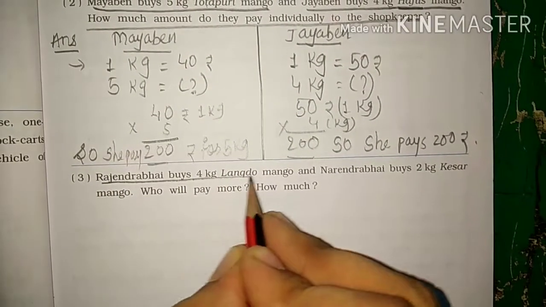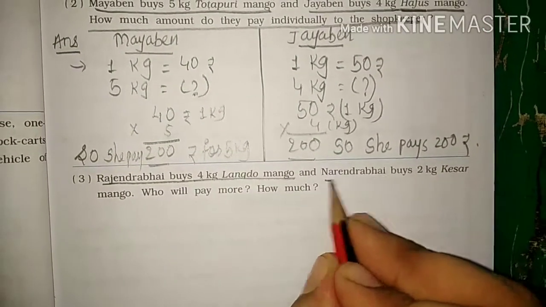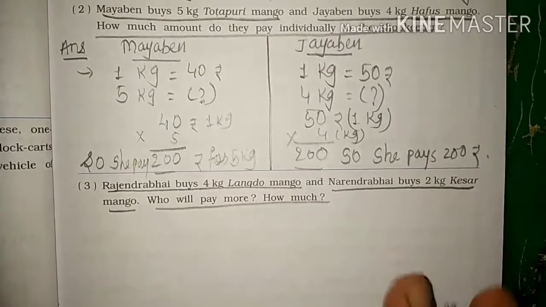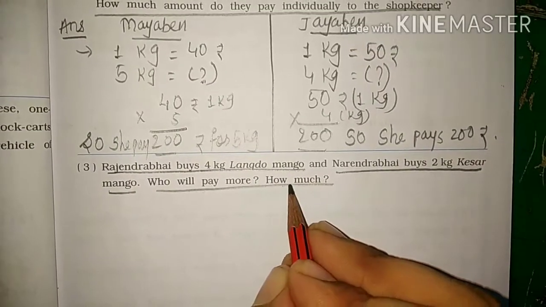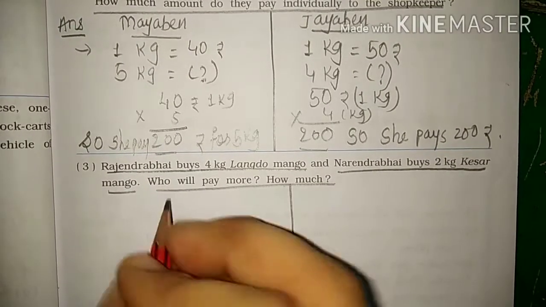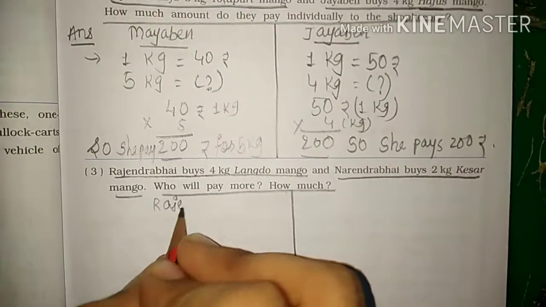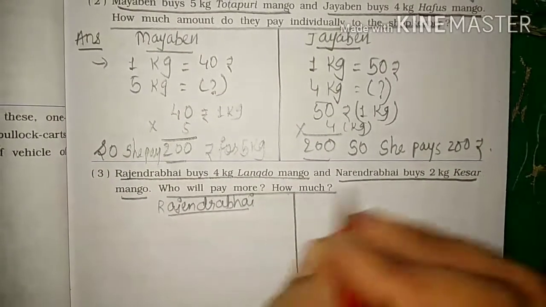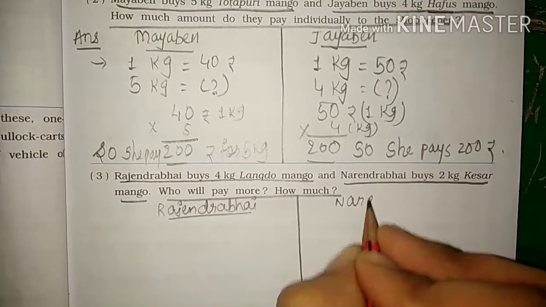Let us look at the next question. Rajendra Bhai buys 4 kg Langdo mango. Narendra buys 2 kg Kesar mango. Who will pay more? How much? There are two persons. Let's again make two columns here. One for Rajendra Bhai and another for Narendra Bhai.